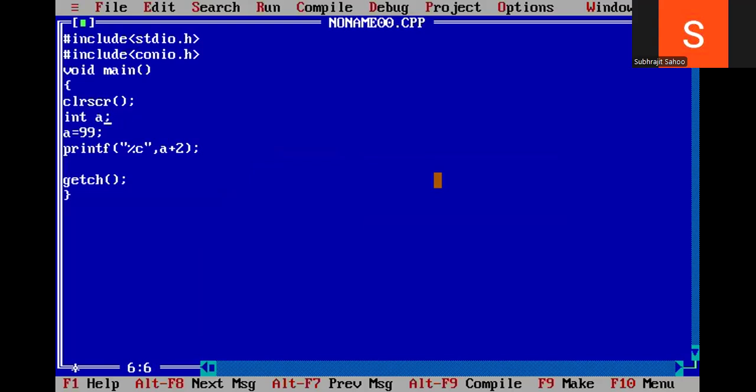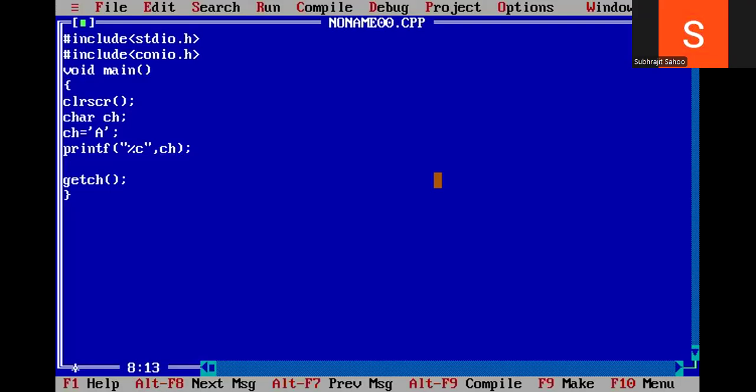Now in the same way, I am writing here character ch. One more variable I declare. The variable name is ch, and which type is it? Character type. Now I am storing ch equal to capital A. If I print ch here, what output will I get, sir? No doubt, A I will get. Alt F9, Control F9. See, A printed or not? Yes, A printed.